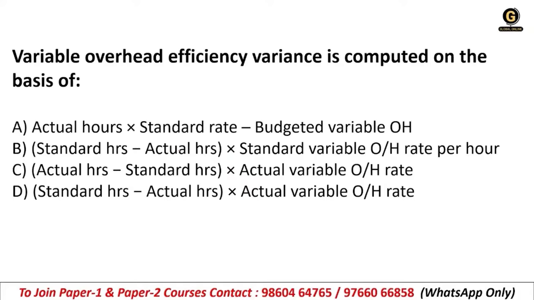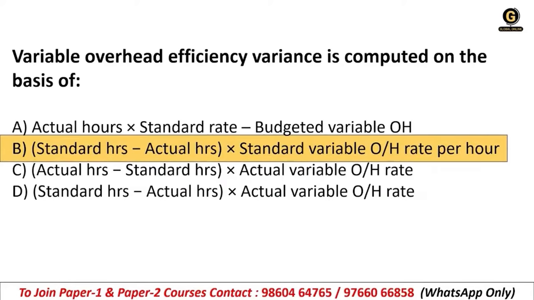Give your answer. The right answer is option B: the standard hours minus actual hours into standard variable overhead rate per hour.